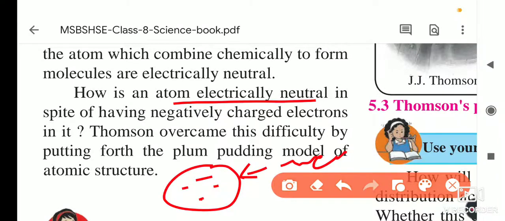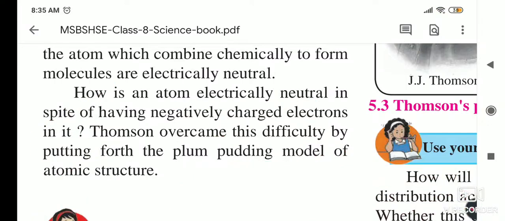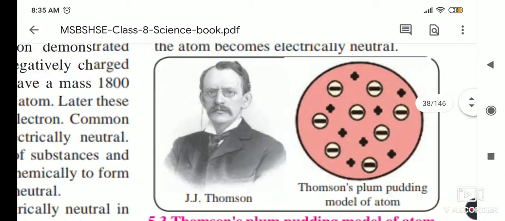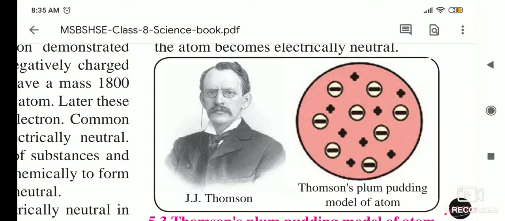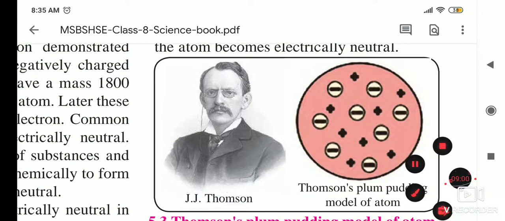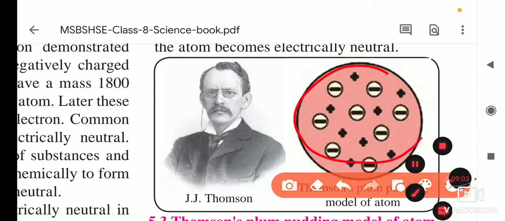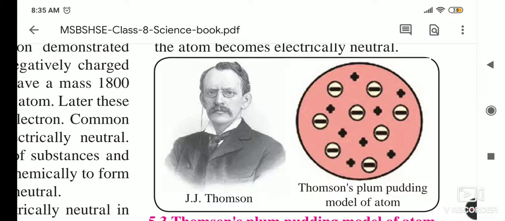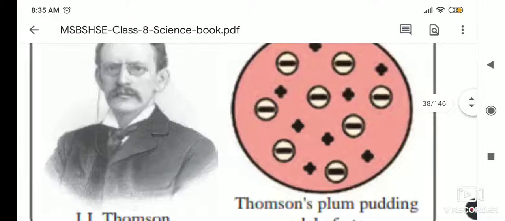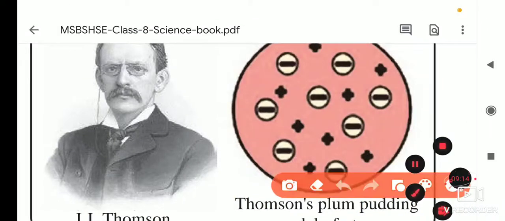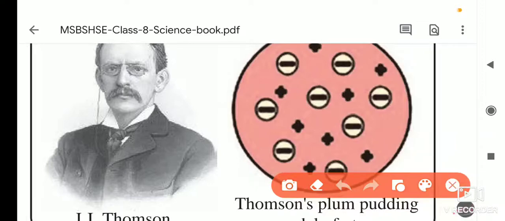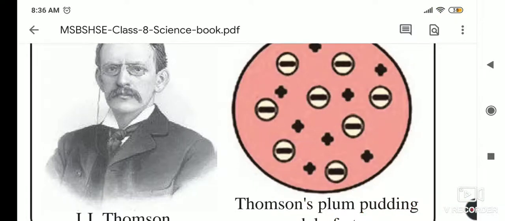He said that if this is an atom, it has negative charge and it also has positive charge, and both are equal in number, and that's why the atom, or matter, is electrically neutral. Sir J.J. Thomson then compared this atom structure with a watermelon.